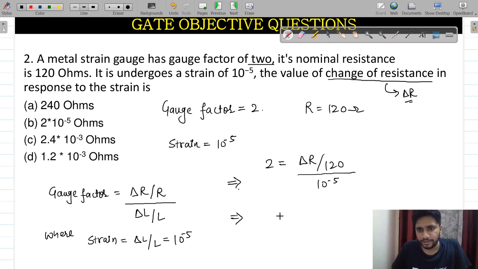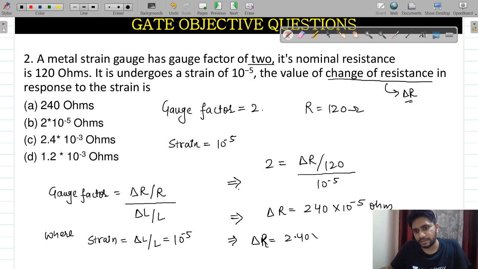From here I can calculate what? This delta R will become 240 times 10 raised to power minus 5 ohm. It can also be written as delta R will be equal to 2.40 into 10 raised to power minus 3 ohm. So similarly, this C becomes my correct answer. This C becomes my correct answer.